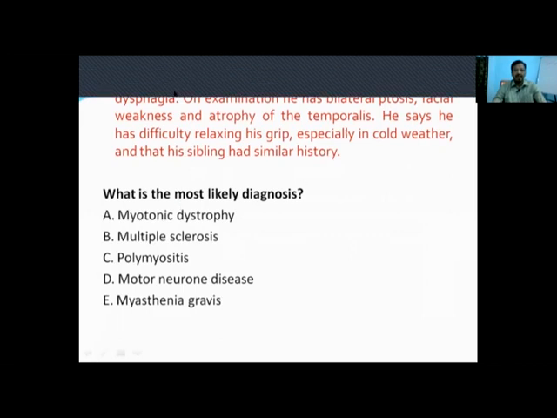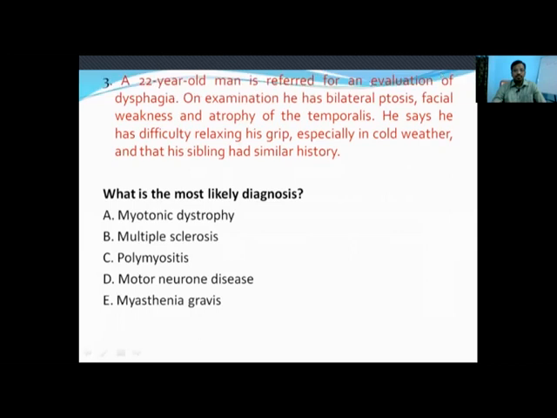It is a young male who came to the hospital clinic for evaluation of dysphagia, but he was also found to have bilateral ptosis, facial weakness, and atrophy of temporalis. That means facial muscles are also weak.